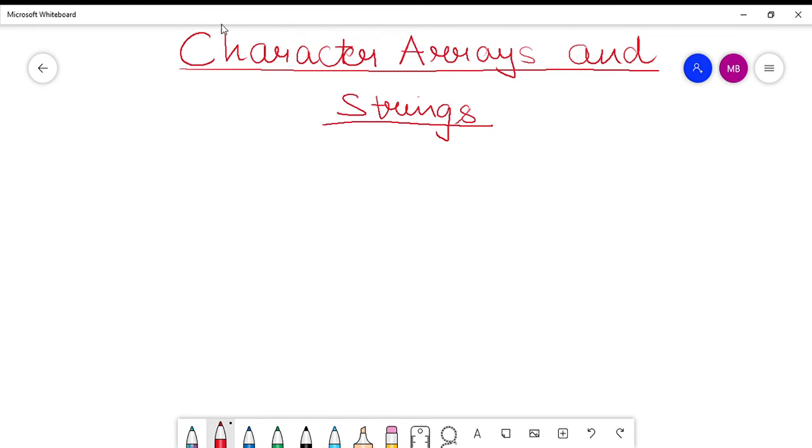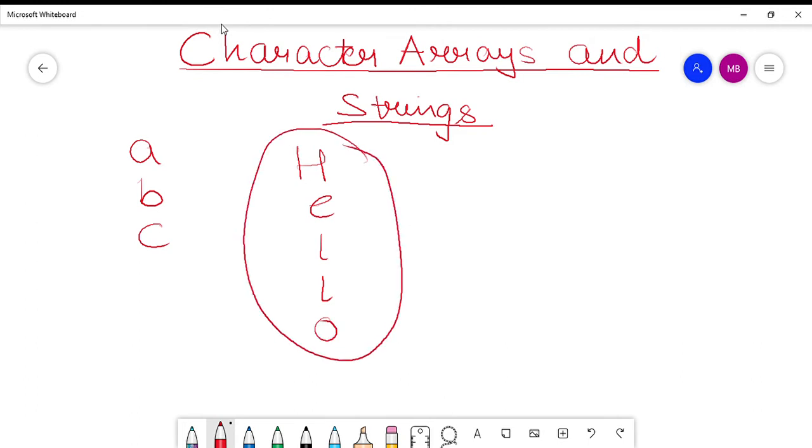Character arrays and strings. Now, basically, a string is a sequence of characters. We know what is a character. This is a character. This is a character. Or when I say H, it is a character. E is a character. L is a character. And O is a character. But when all of them are combined together, in a sequence, when they appear like this, HELLO, which makes one word, this is known as a string.